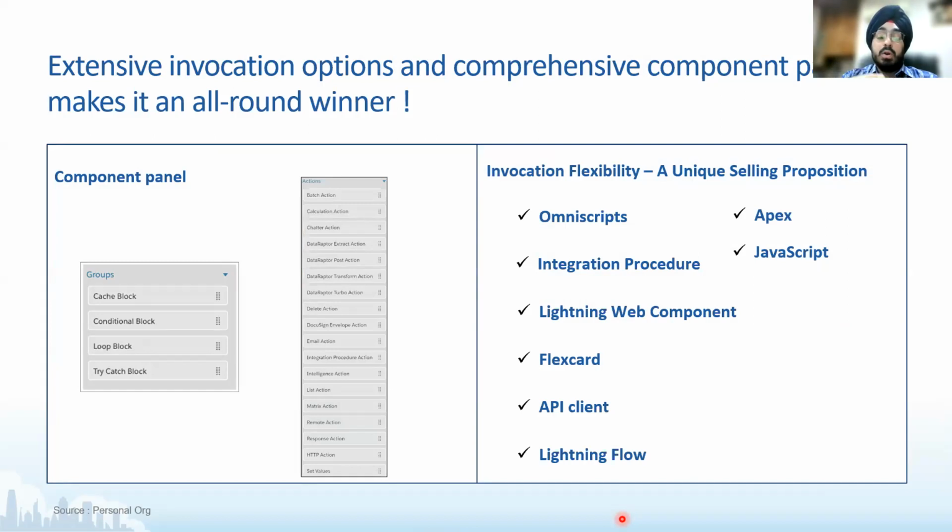An IP within an IP can also be invoked. So if you want to bypass certain processes or operations to another integration procedure, you can do that. Create that, and then reuse it just the same way we were reusing an OmniScript.